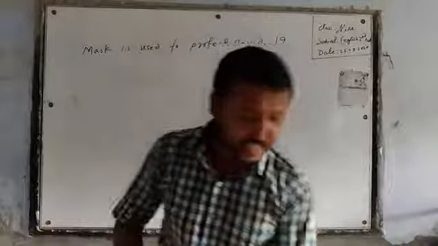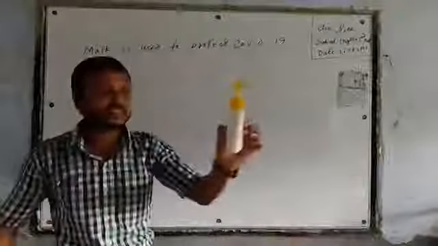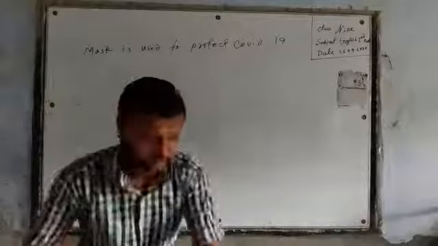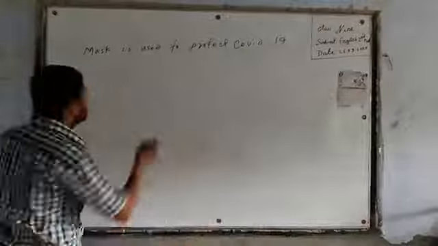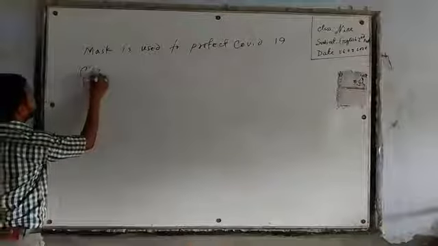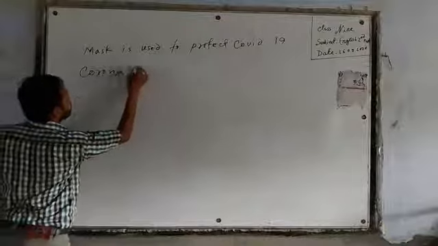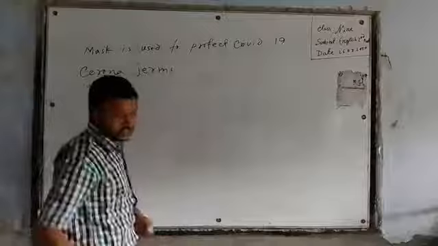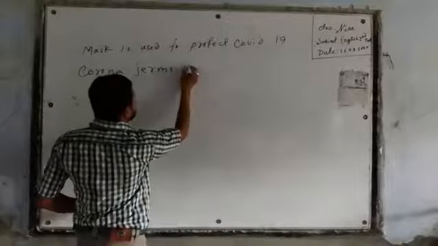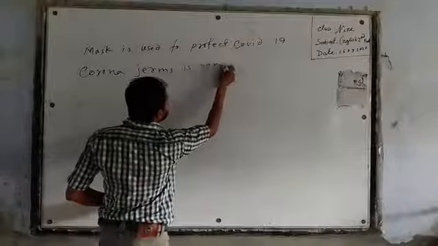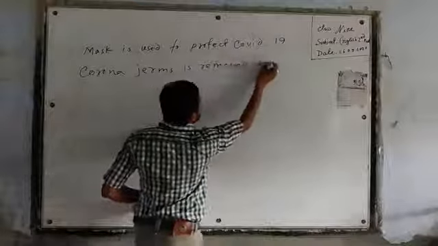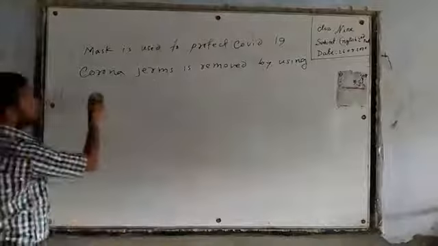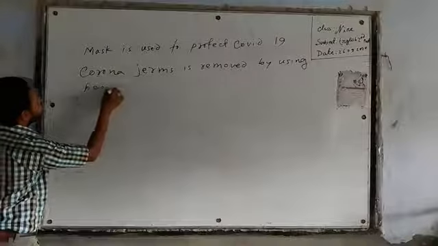Okay, dear learners, I will write another sentence. What is this? I showed you first. This is hand wash. Corona germs is removed by using hand wash.